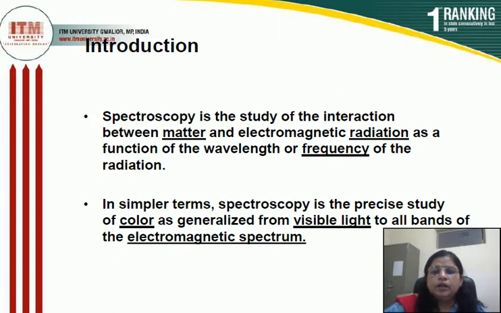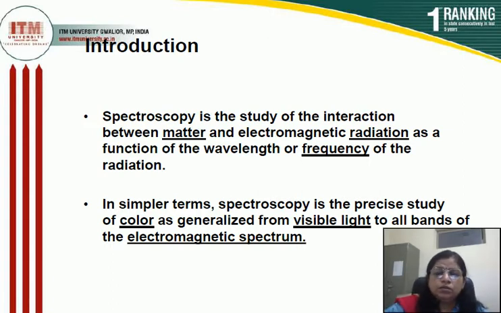The substance which occupies a position in nature or in the universe is known as matter, and the electromagnetic radiations are solar radiations, which consist of cosmic rays, gamma rays, X-rays, ultraviolet rays, infrared, radio waves, and so many rays are examples of electromagnetic radiations.